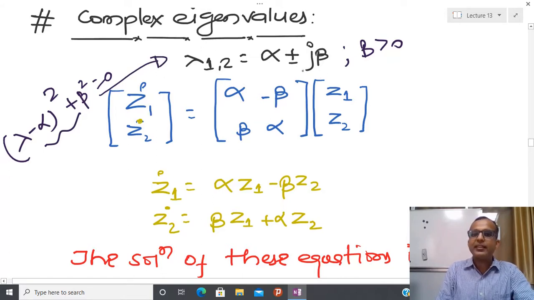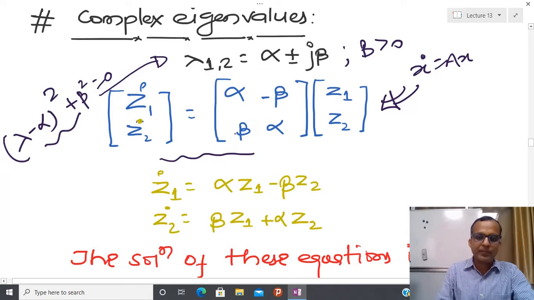Due to that, after transformation, the system x dot equal to Ax is represented in this particular way. And from here I can extract z1 dot equal to alpha z1 minus beta z2. You can put the negative sign either place, that doesn't matter.